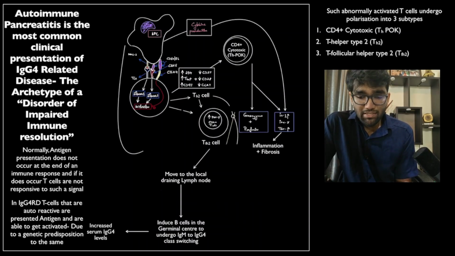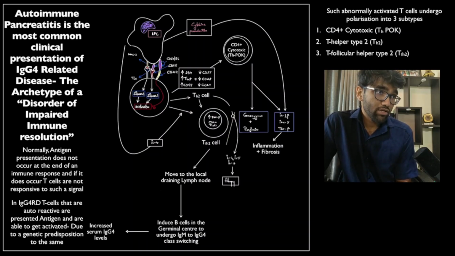Now, the antigen presenting cells also produce interleukin 4, which perpetuates the formation of type Th2 and T follicular helper type 2 cells. And the production of interleukin 4, interleukin 5, and interleukin 13 by these Th2 cells subsequently causes atopic manifestations, which are present in around 40% of patients with IgG4 related disease. Again, because Th2 polarization and immune resolution usually co-occur with each other.